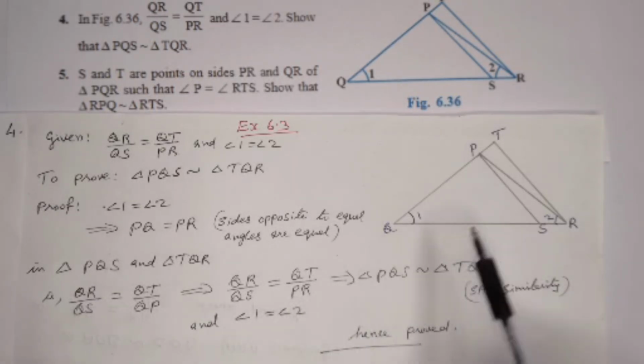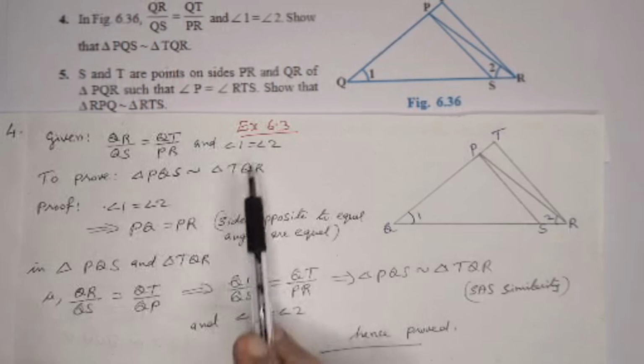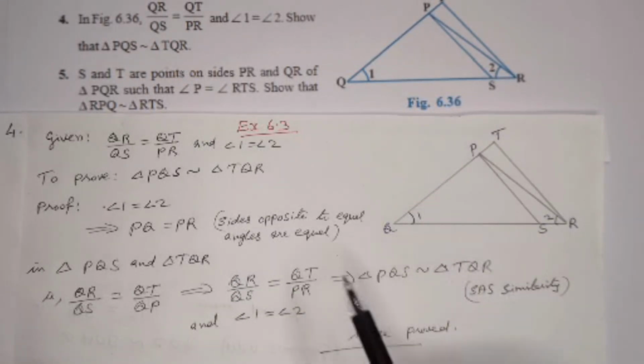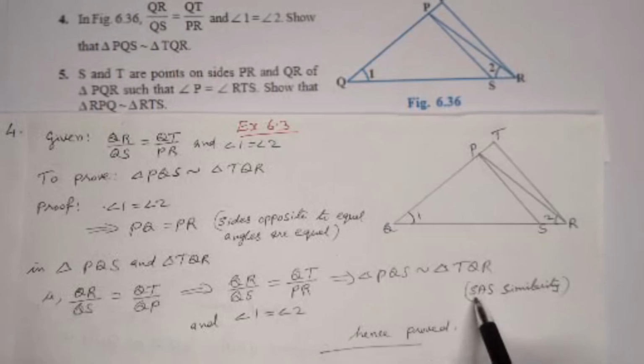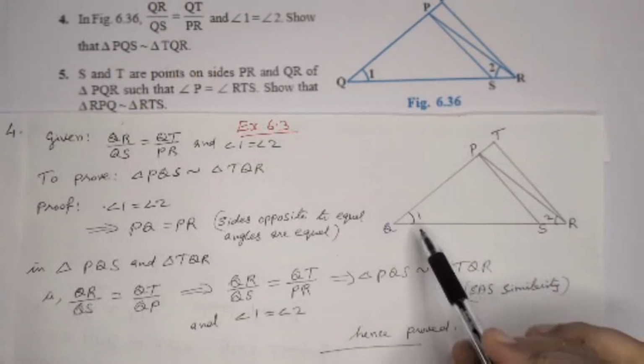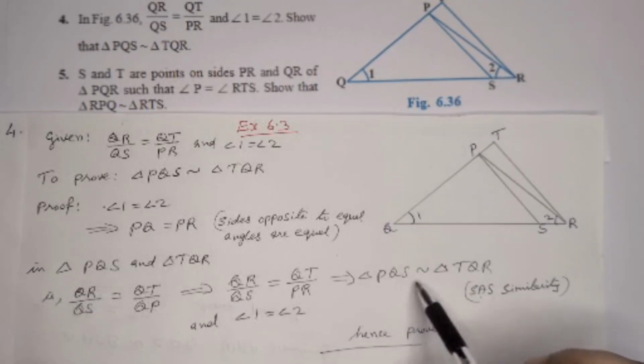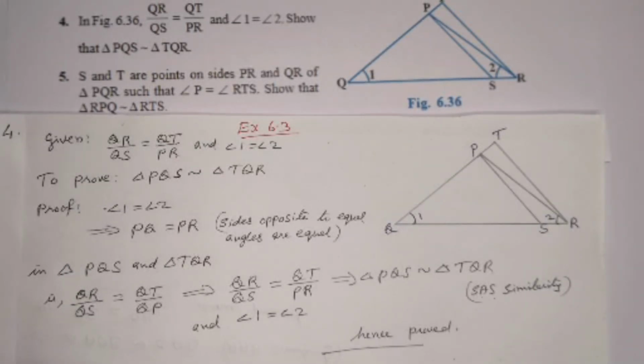And also angle 1 is equal to angle 2, that is given. So two corresponding sides are proportional and the included angles are also equal. Therefore, by side angle side similarity, we can prove that triangle PQS is similar to triangle TQR. SAS similarity.